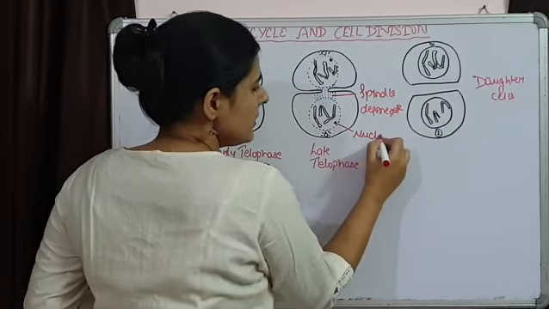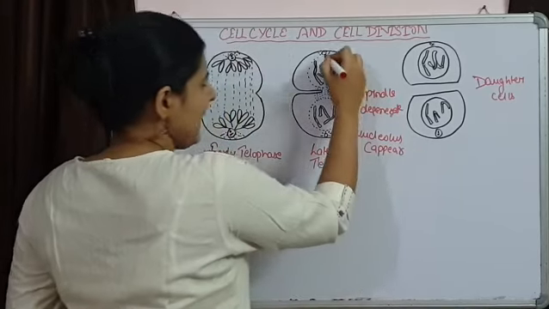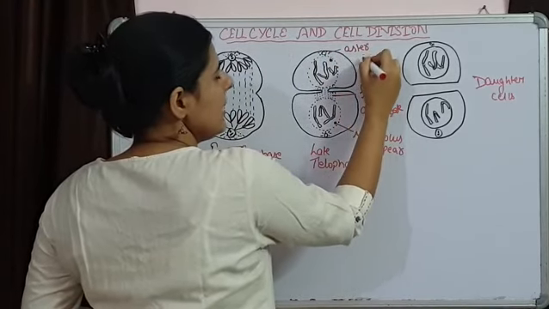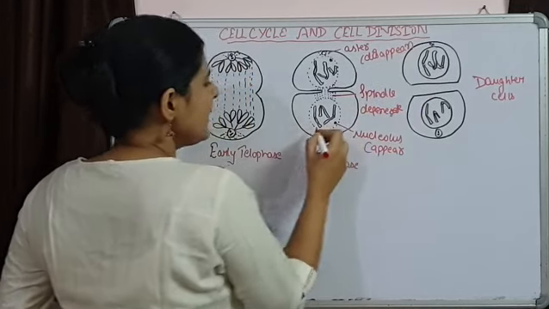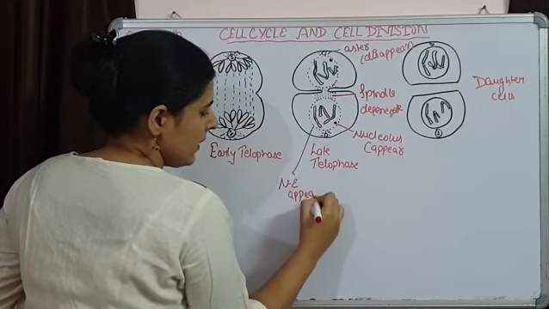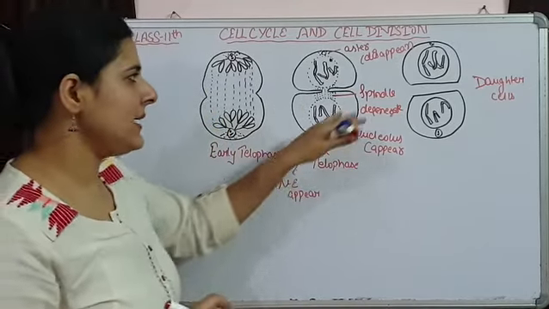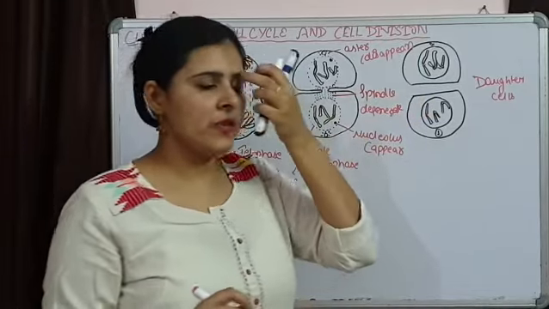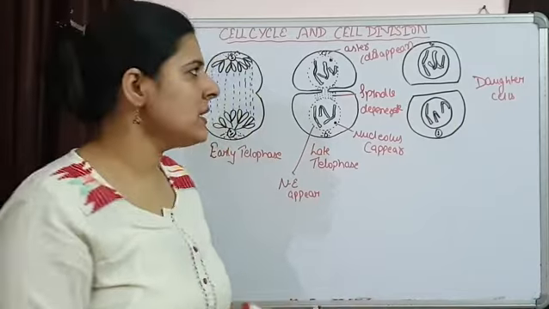Nucleolus will appear, asters disappear, the nuclear envelope will start appearing, and division of cytoplasm will be there, and at the end they are going to be divided into two cells where a proper nuclear envelope is there.